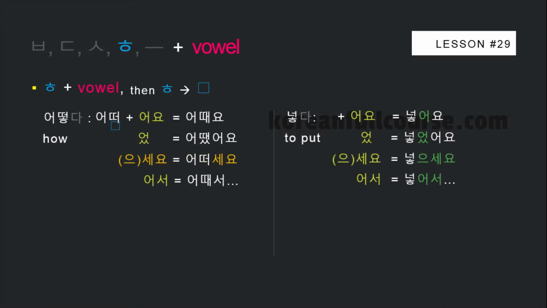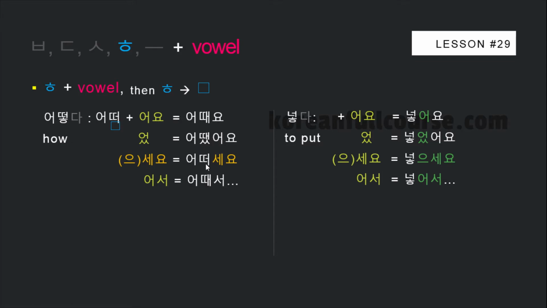The next category is verbs and adjectives whose stem ends with hiot. When hiot is followed by a vowel, hiot disappears. In addition to that, when hiot is followed by a vowel o, this o, which is part of the stem, and another o, which is part of a particle, suffix, or grammatical construction, they both disappear and get replaced with a double vowel 에. 어때요? 어땠어요?